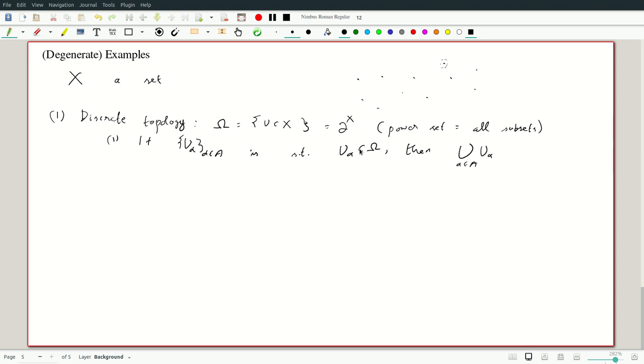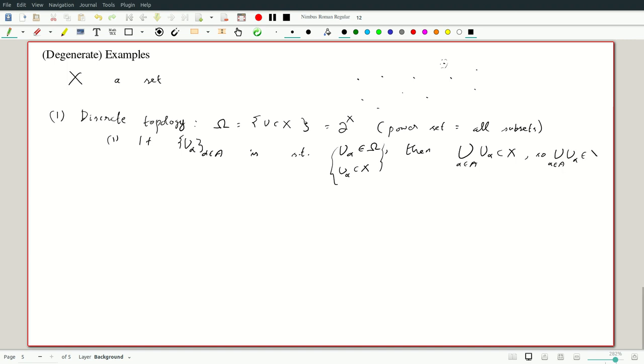So U alpha belongs to omega, which means U alpha is a subset of X. So these are all subsets of X, members of the topology. Then the union of these is a subset of X, so the union belongs to omega.